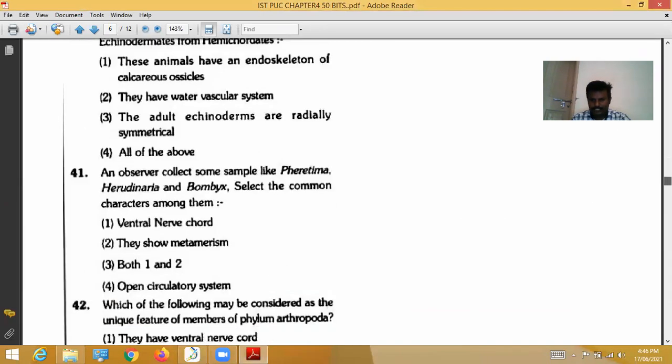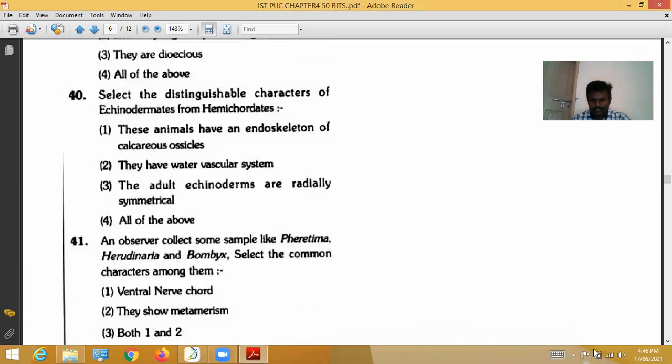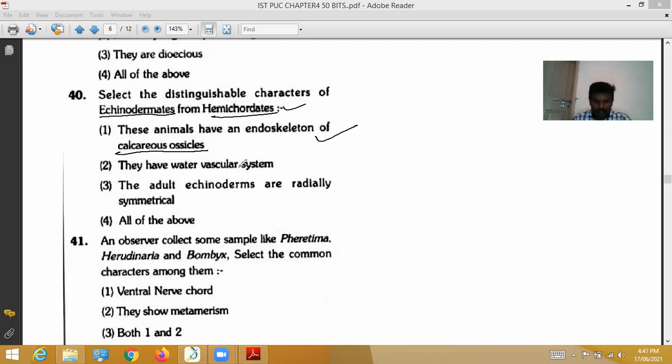Next, 40th question. Select the distinguishable characters of echinodermates and hemichordates. These animals have an endoskeleton made up of calcium carbonate, which is called calcareous ossicles. It is a correct option. Next, they have a water vascular system. Inside there is a special canal system through which water is supplied.